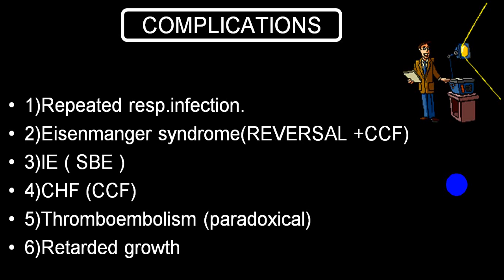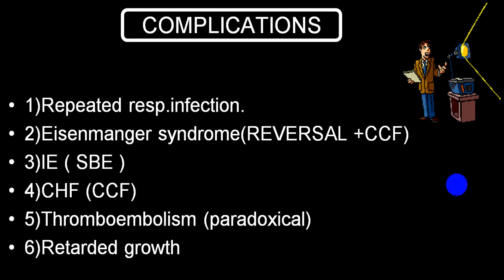Complications of patent ductus arteriosus: most common is repeated respiratory tract infection, Eisenmenger syndrome with reversal and with congestive cardiac failure, which will produce differential cyanosis and symptoms and signs of congestive cardiac failure.